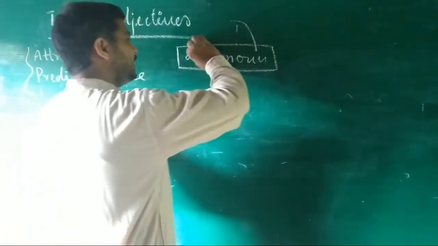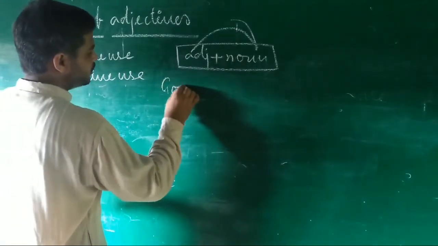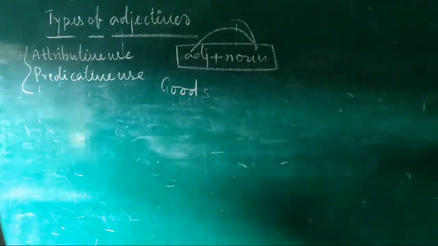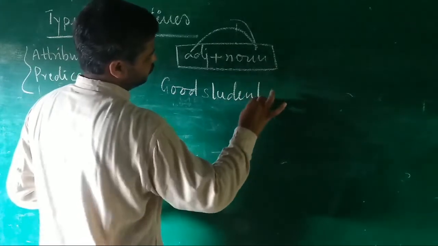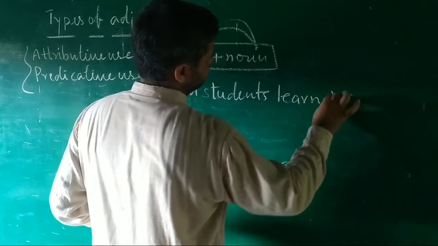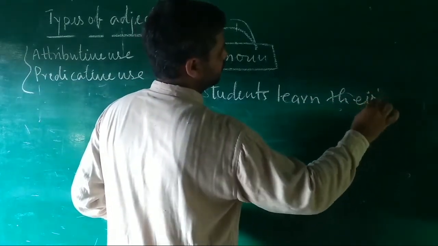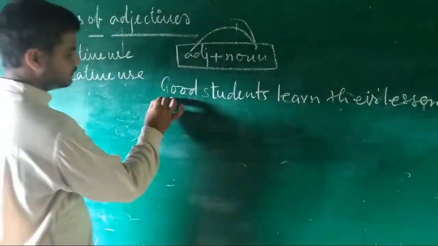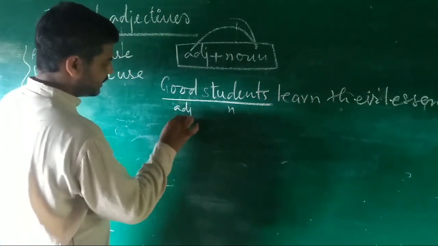Because it is qualifying directly. Take an example: Good students learn their lessons. Here, students is a noun and good is an adjective.